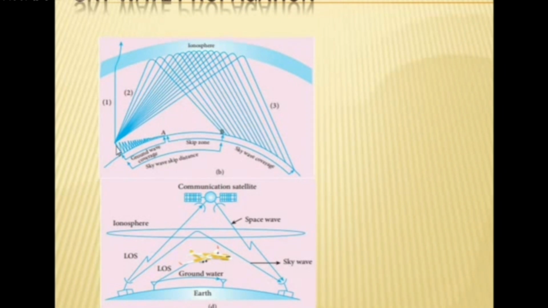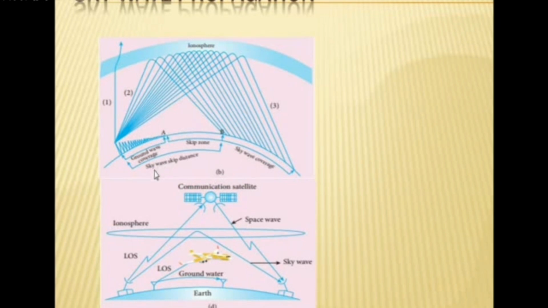Here you can see the transmitter is here. The signal is sent by the transmitter. It is reflected by the ionosphere. Here the signal is received. There is a particular place between the transmission and the reception where no signal is received by the receiver. Here there is a gap.